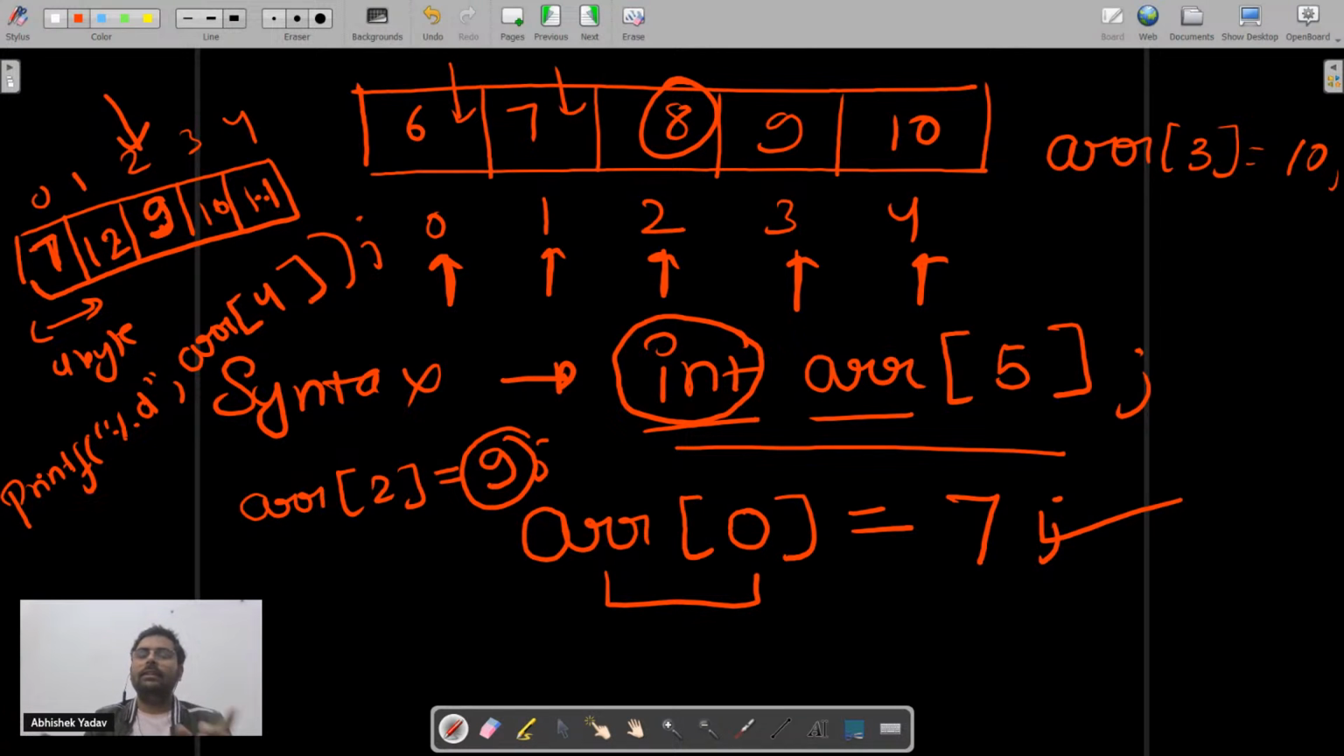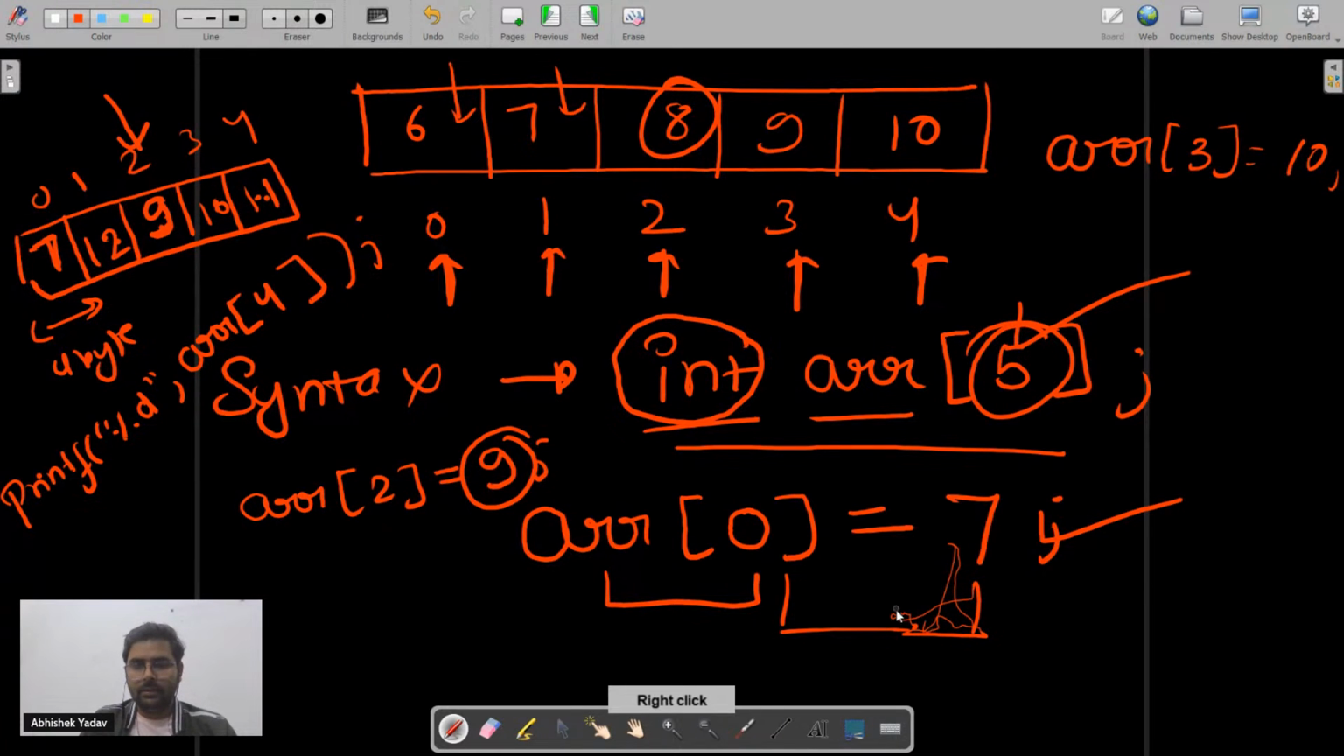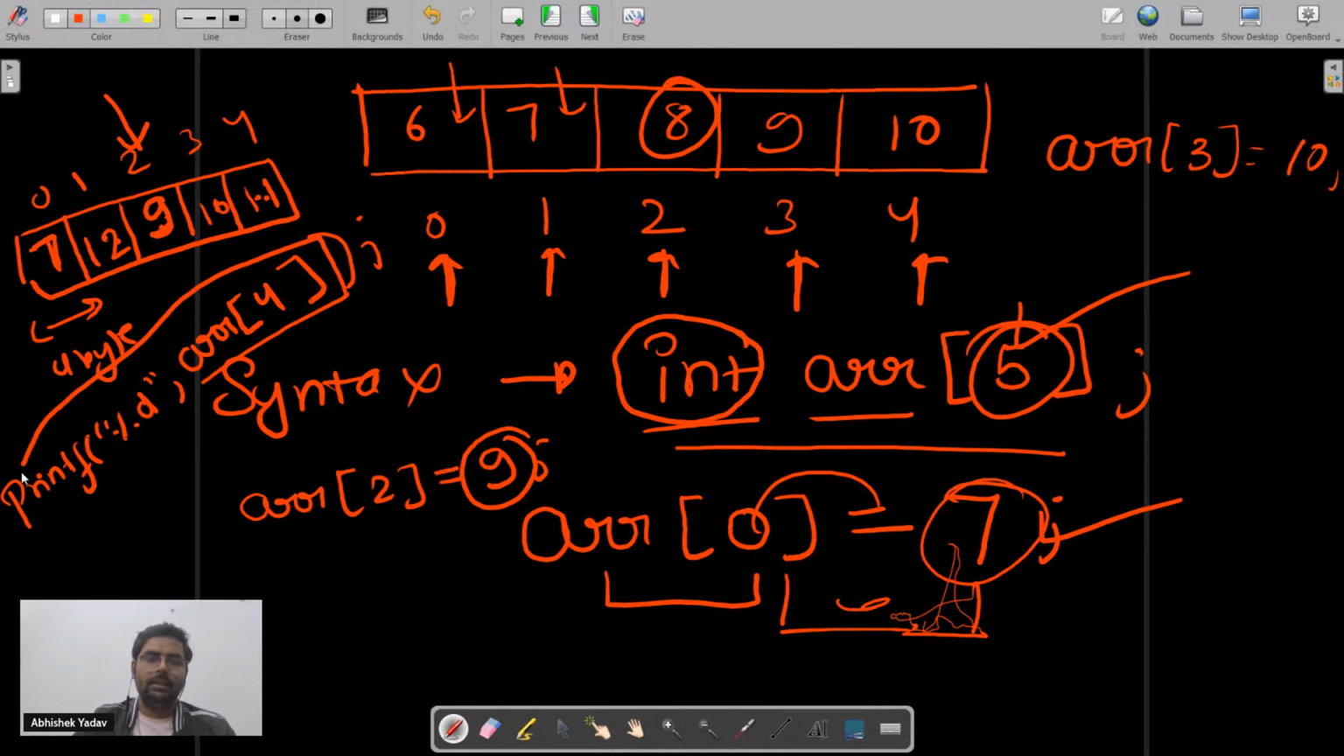So array is what? It is a collection of similar kind of data stored in a contiguous memory location, and this is the syntax of declaring an array of size 5. This is the syntax of storing the element. Inside the array, if you want to fetch the element, you can fetch like this. Till this point it is clear.